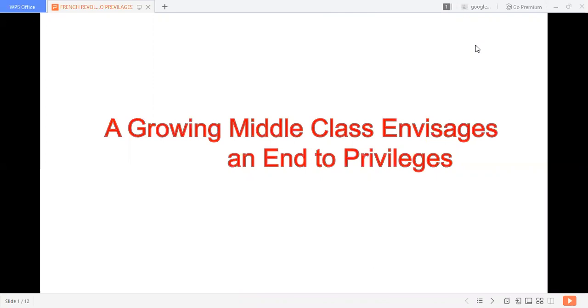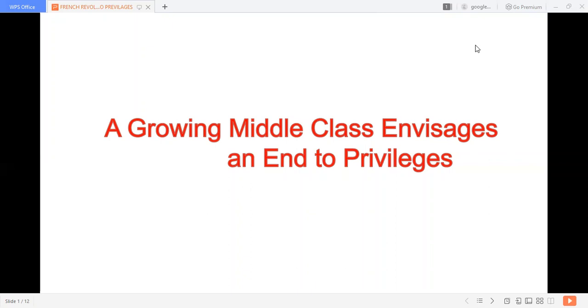In this session, let us see what we covered in the first session: the reasons for the revolution in France, what is meant by a revolution, and what were the social, economic, political and immediate causes. In the first session we saw the political and social causes. In this session, let us see the economic causes and the immediate cause of the revolution.